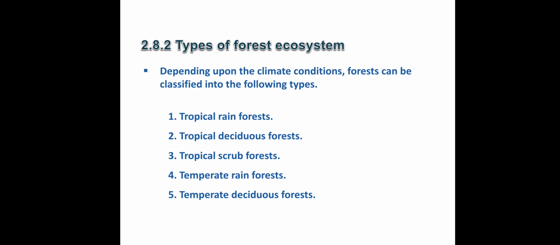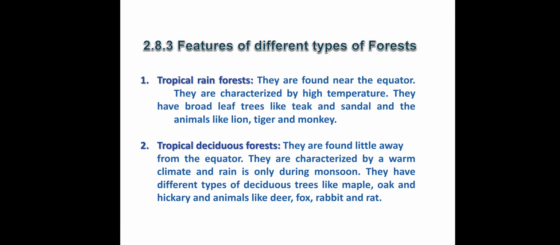Types of forest ecosystem: tropical rainforest, tropical deciduous forest, temperate rainforest, temperate deciduous forest, tropical scrub forest. So tropical rainforest has high temperature, with animals like lion and tiger. Tropical deciduous forest has a warm climate, with animals like deer, fox, rabbit.